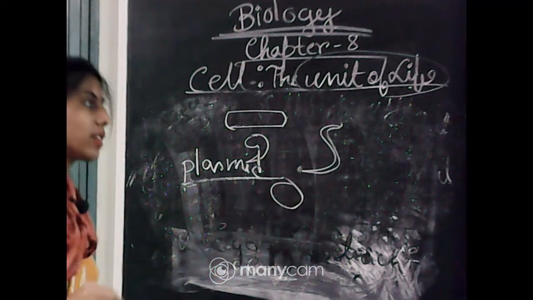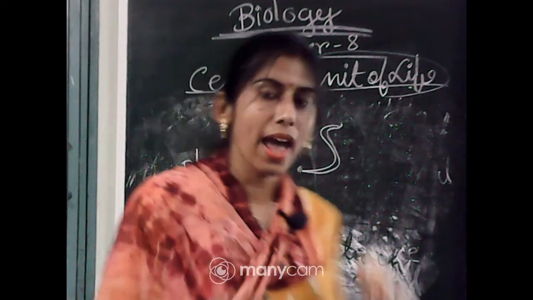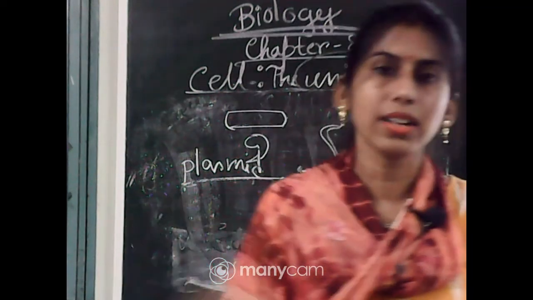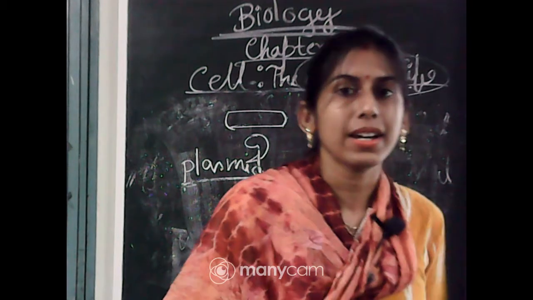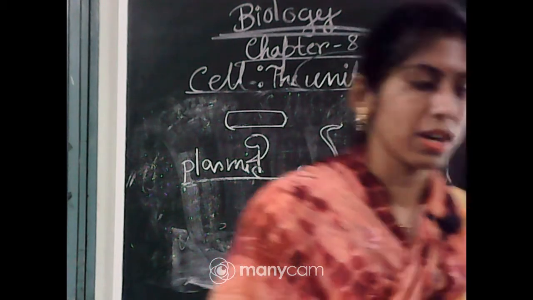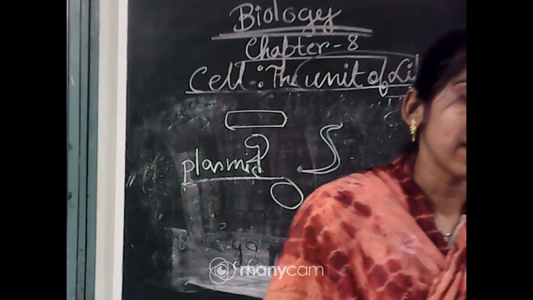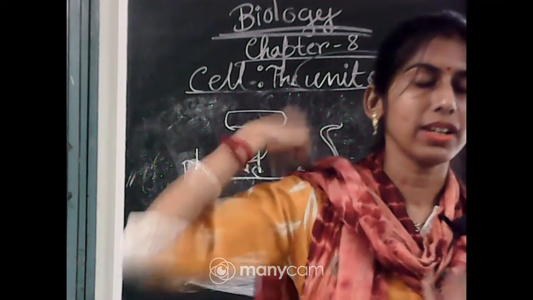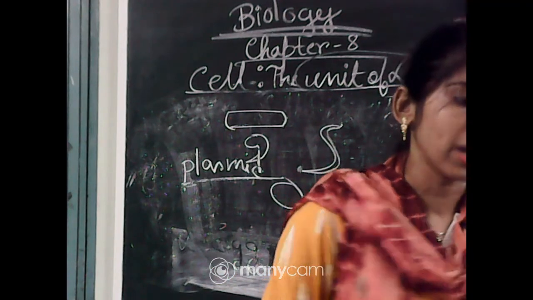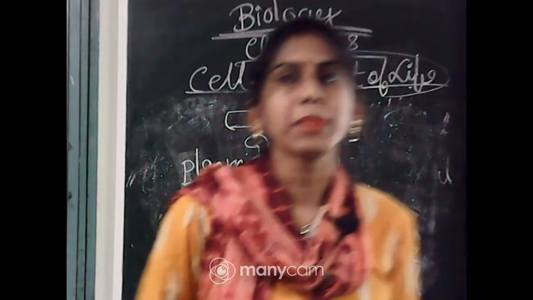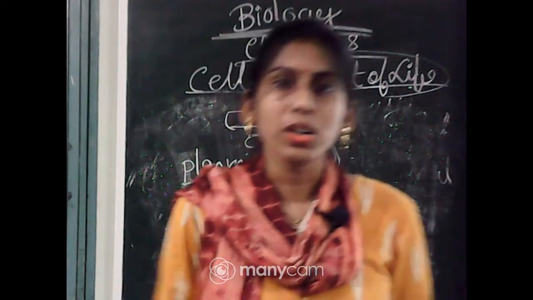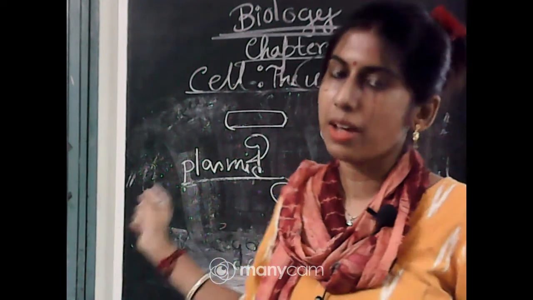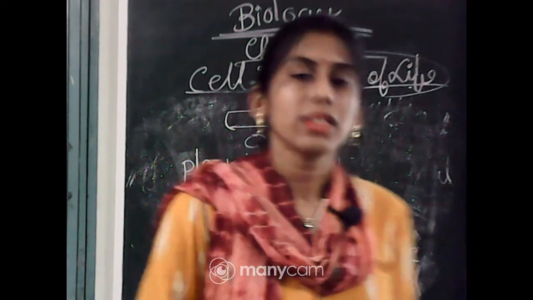It is an extra chromosomal circular DNA. They have their chromosome, and beside that chromosome they have an extra structure which is called plasmid. These plasmids are usually smaller than the main DNA, and they have some important features, and you will read about the plasmid in class 12.